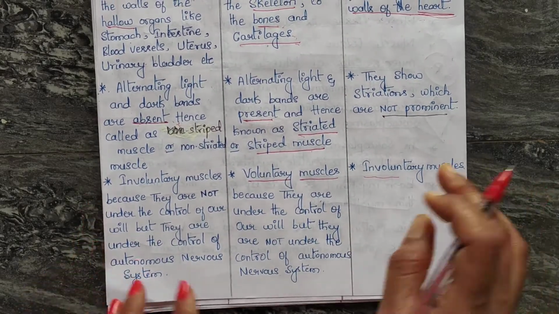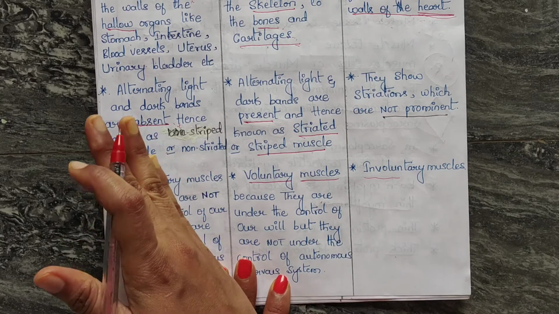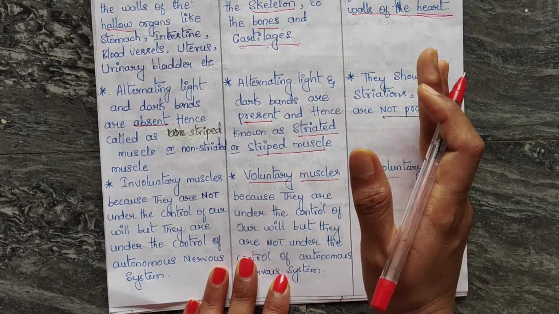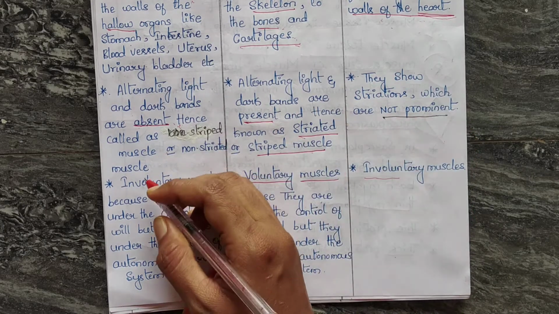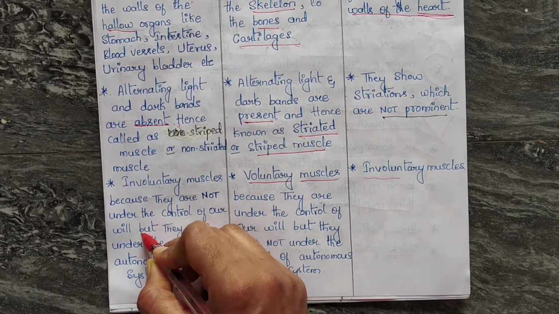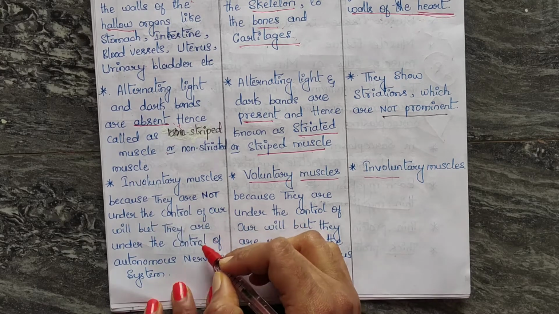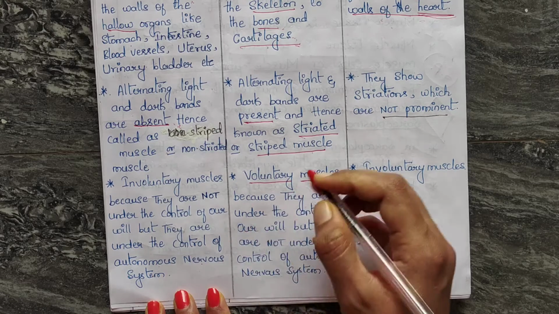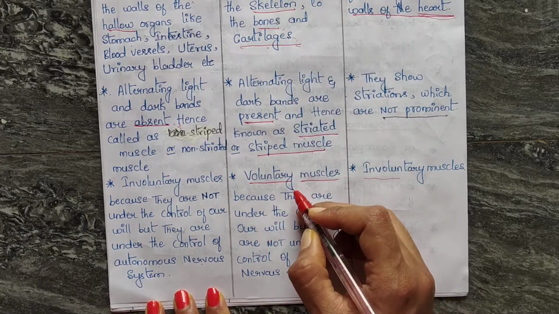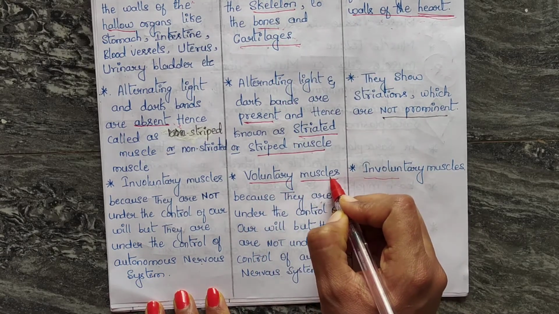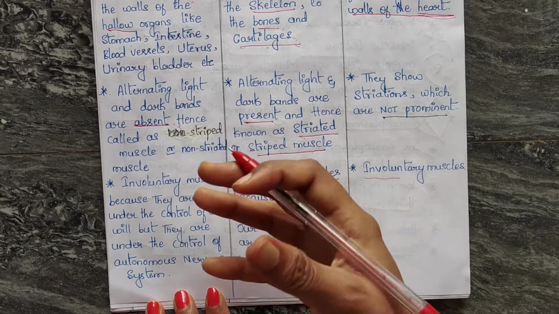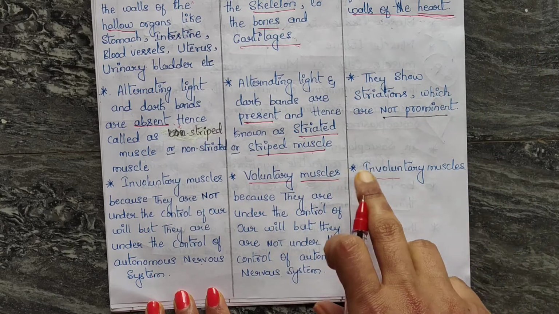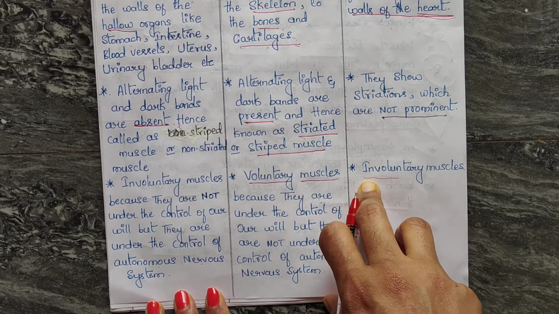Next point, very important point. Smooth muscle and cardiac muscle are involuntary muscles because they are not under the control of our will, but they are under the control of the autonomic nervous system. Skeletal muscle is a voluntary muscle because it is under the control of our will and not under the control of the autonomic nervous system.